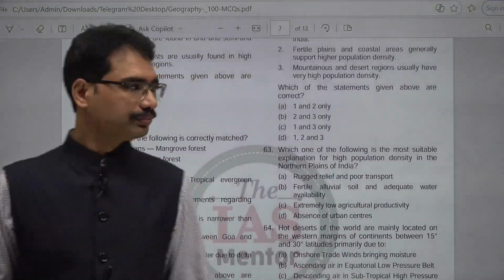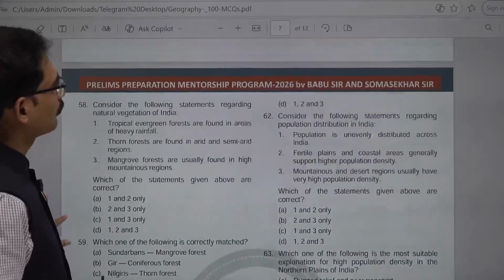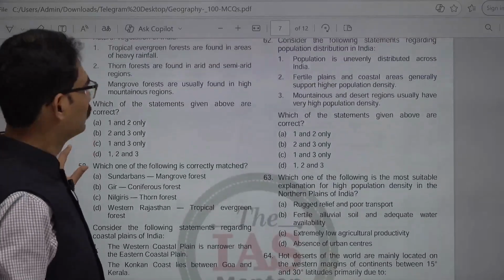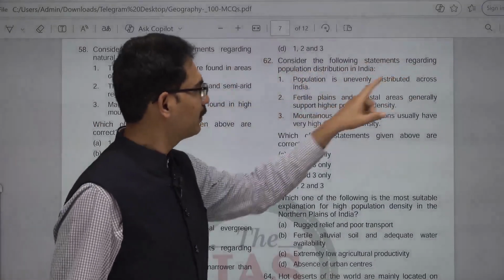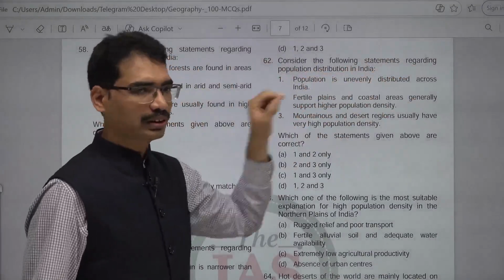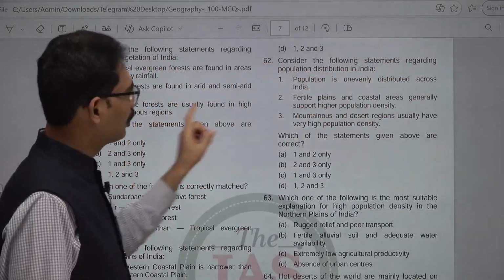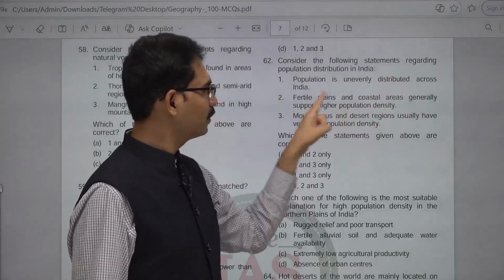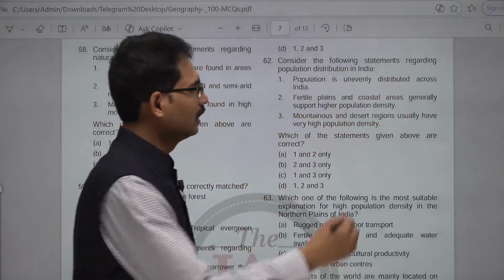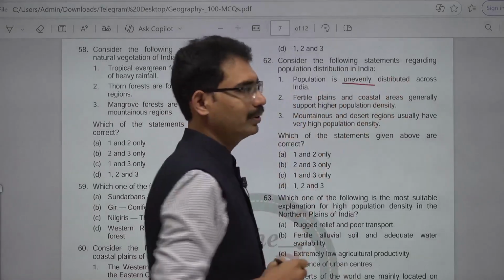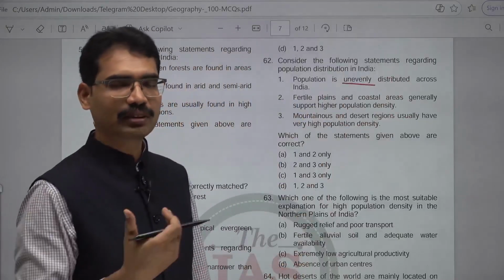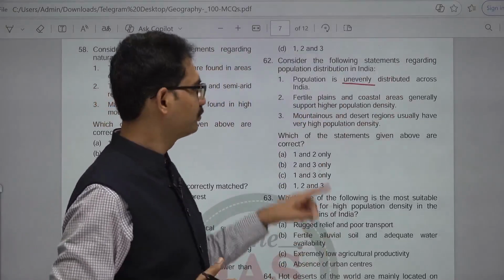62. Consider the following statements regarding population distribution in India. Population is unevenly distributed across India. That is true. It's not that every state is evenly distributed. In mountains it is different, in plains it is different.